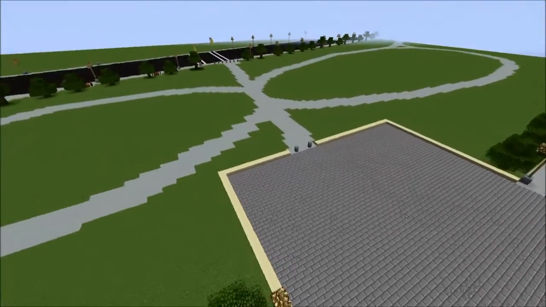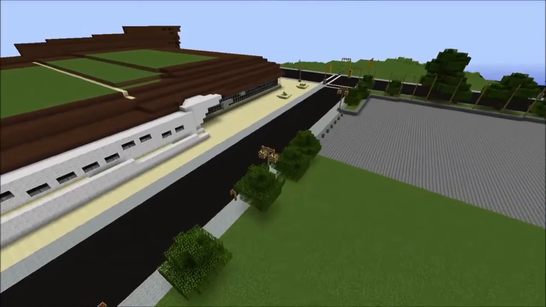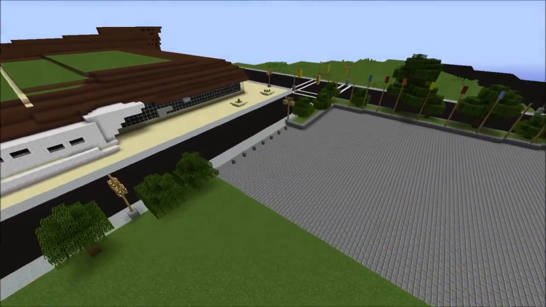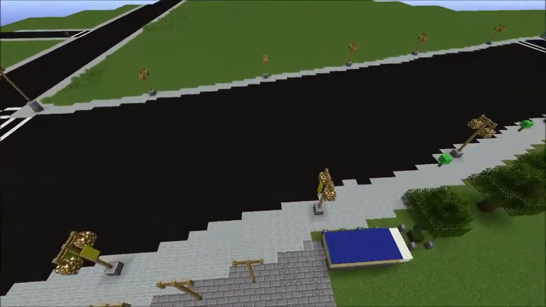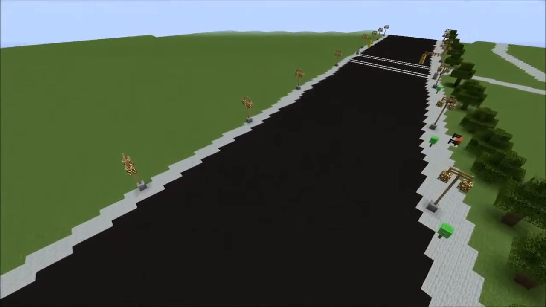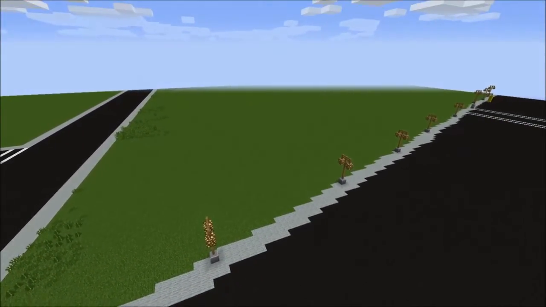So here we're going to continue flying around just to get a feel for the area and the size that we're working with. So this is the parkway. And right here what we're looking at is the area that the students and the participants of the session are going to develop. This is the northeast section of LeBreton Flats.